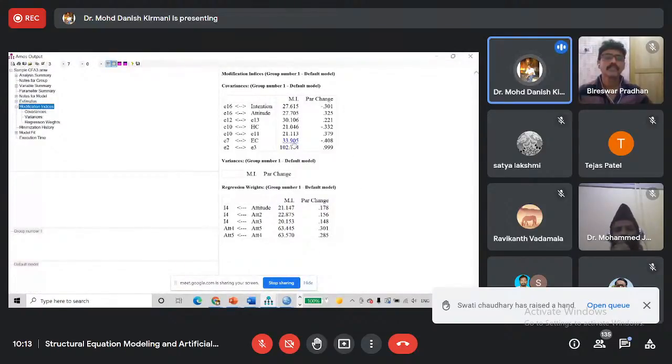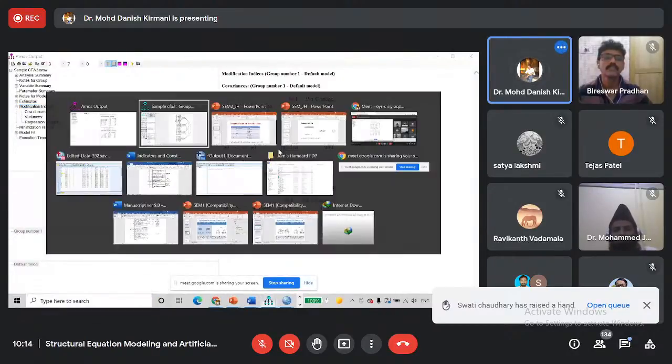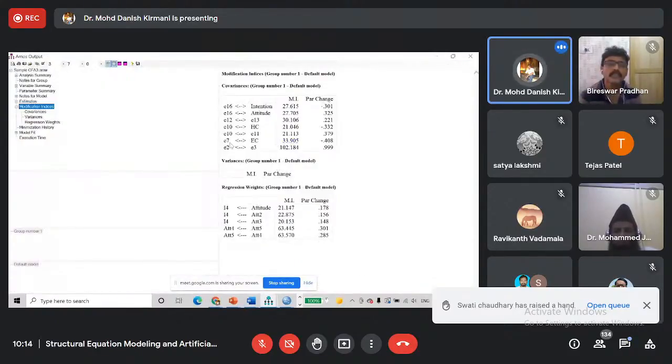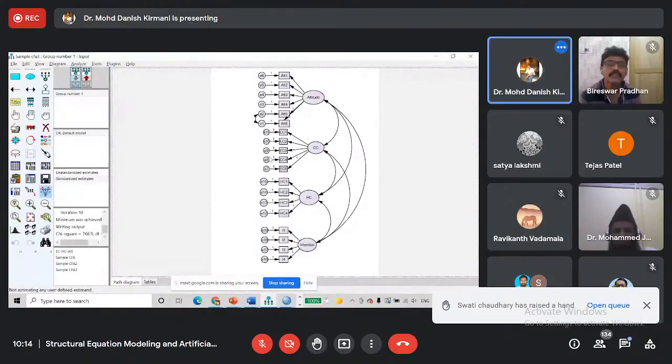Now we will see another value, 33.905. It is between E7 and EC. We can covary an error term with another error term, but we cannot covary an error term with the indicator variables or any latent construct. So although this is a high value, we cannot do anything about this.